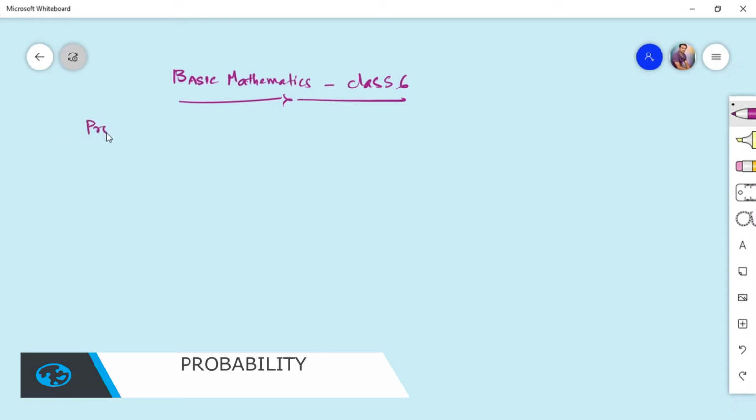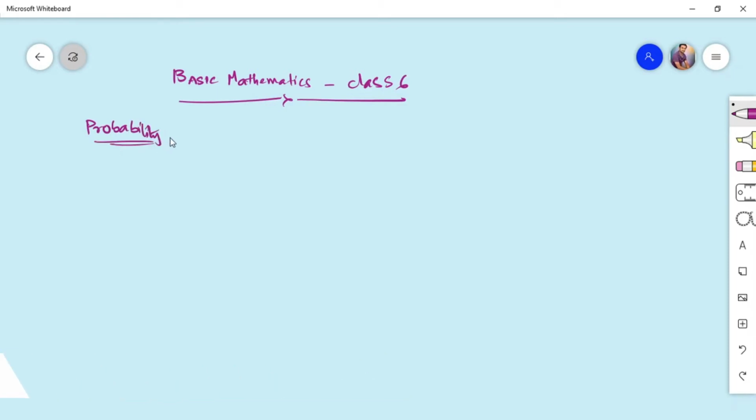Today we will learn about probability. Being in safety, we always hear this term probability. Okay, so what is meant by probability is it is the possibility of the outcome of any random event.